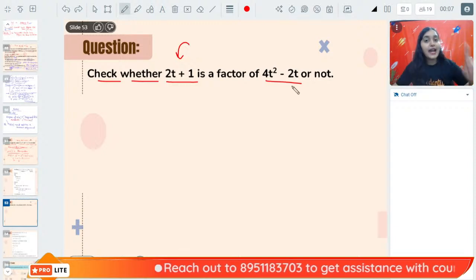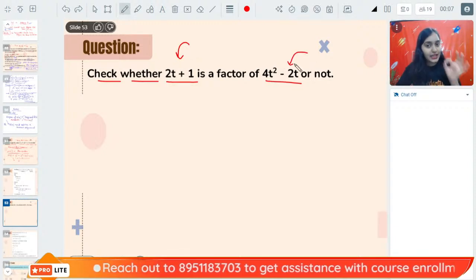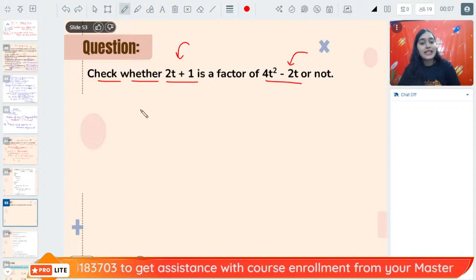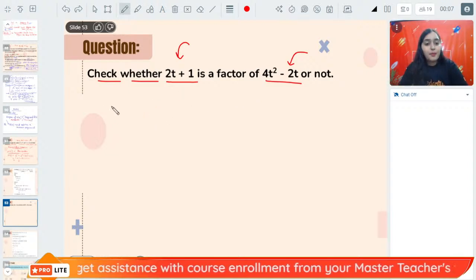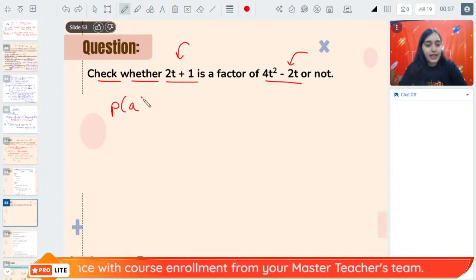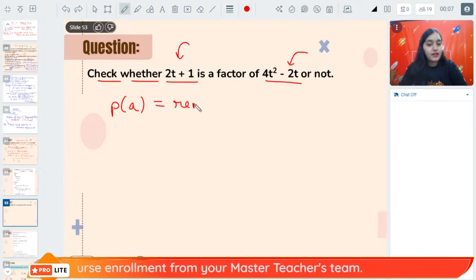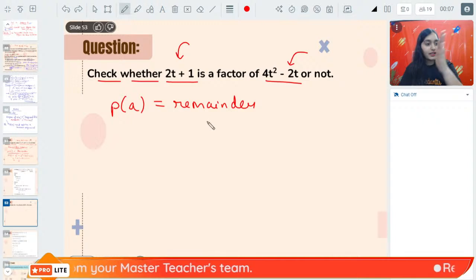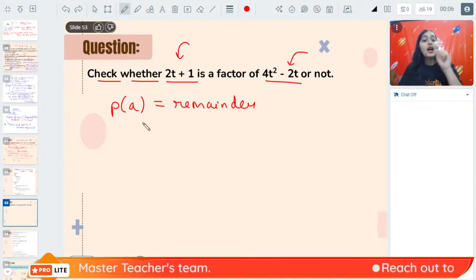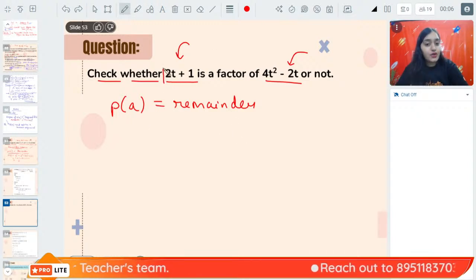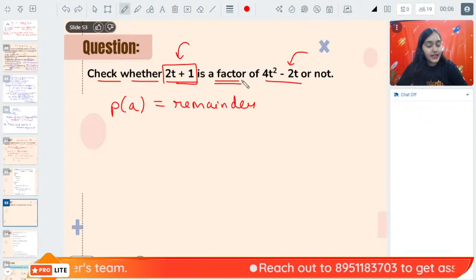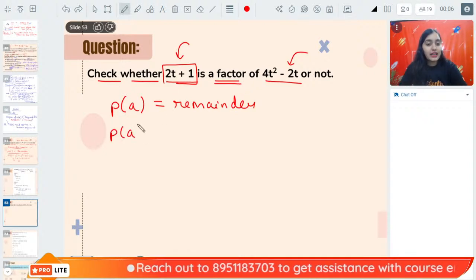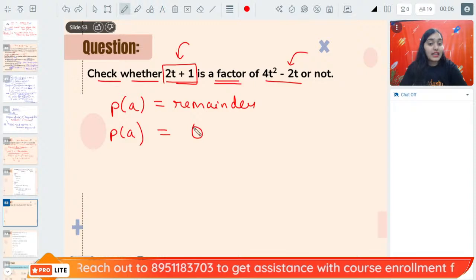Simple. The remainder theorem says that p(a) is the remainder, right? But if 2t plus 1 is a factor, then p(a) should be 0.